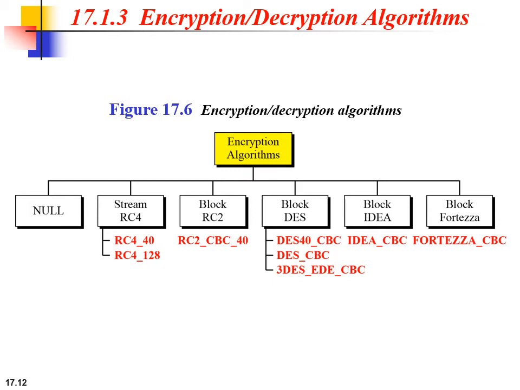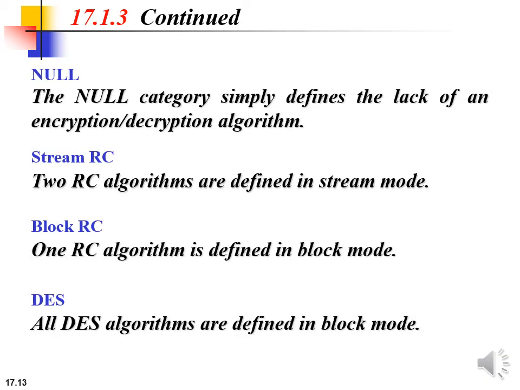The one IDEA algorithm in block mode is IDEA CBC, which uses 128-bit key size. Then last one is Fortezza. The Fortezza algorithm is defined in block mode, that is Fortezza CBC, which uses 96-bit key size.